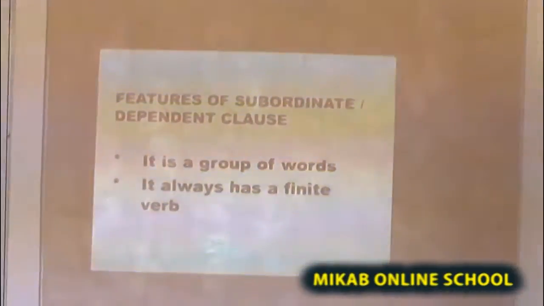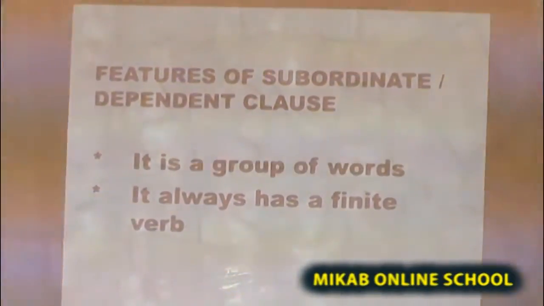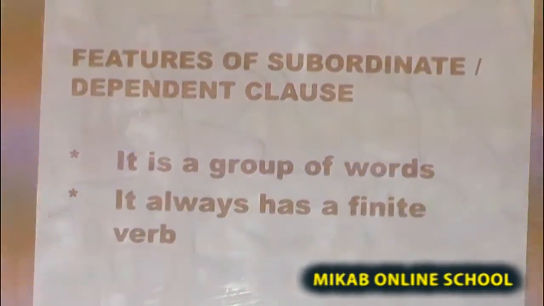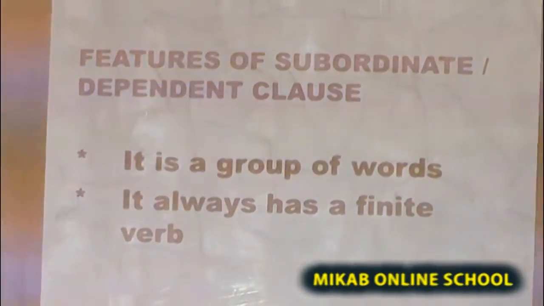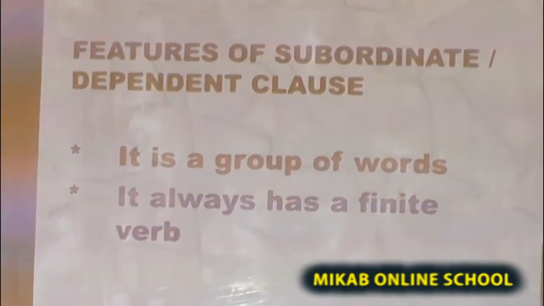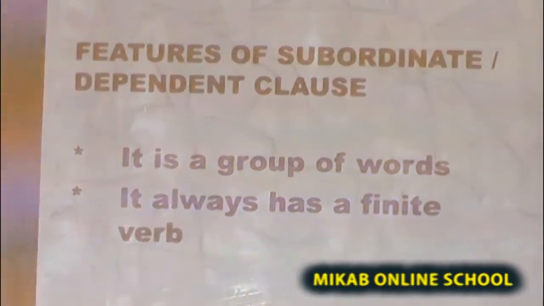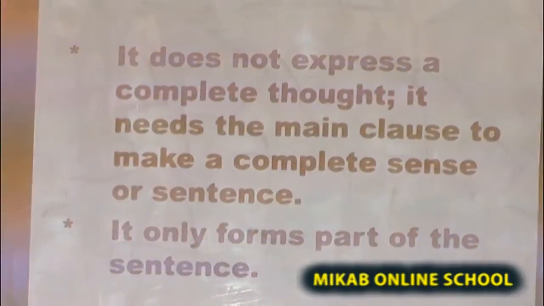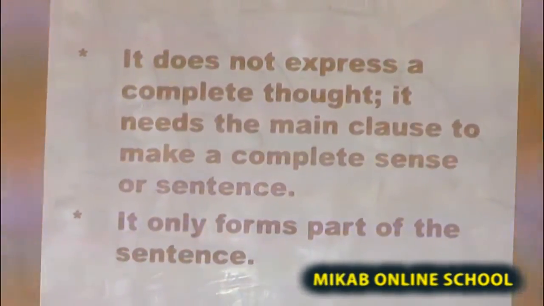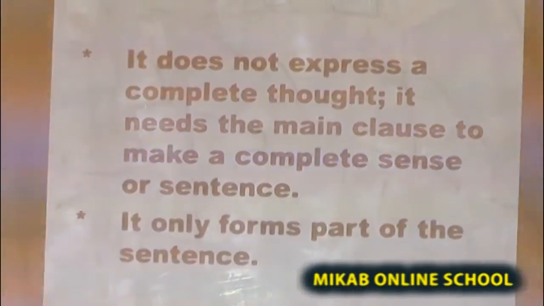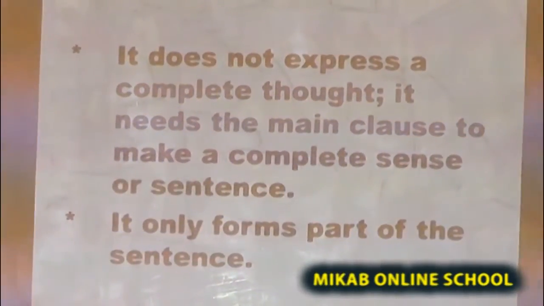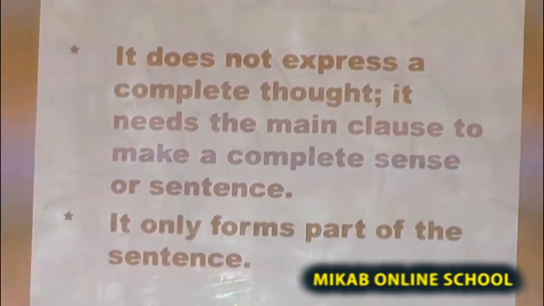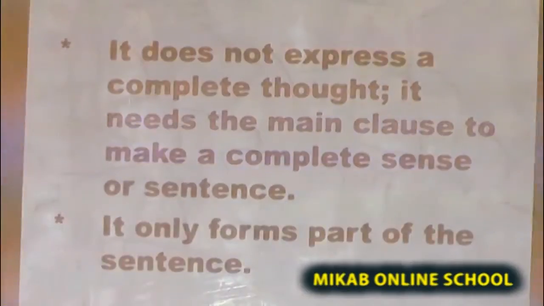Now, features of subordinate or dependent clause. What are the features of this clause? 1, it is a group of words, as we have said. 2, it always has a finite verb. The third one is that it does not express a complete thought; it needs the main clause to make a complete sense or sentence. 4, it only forms part of the sentence.